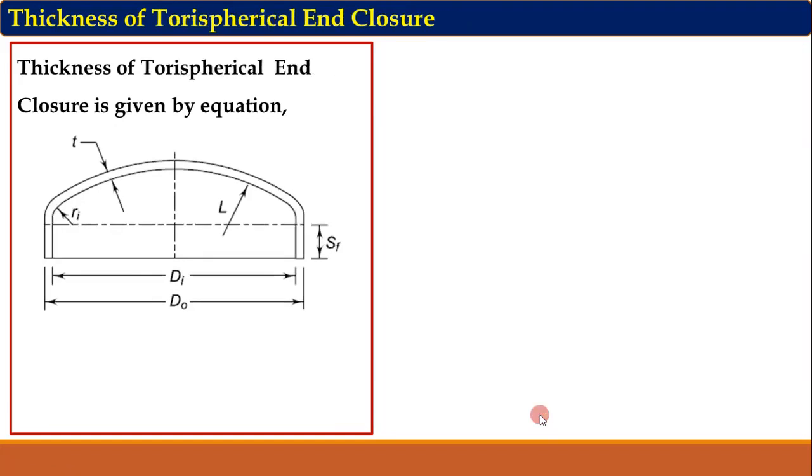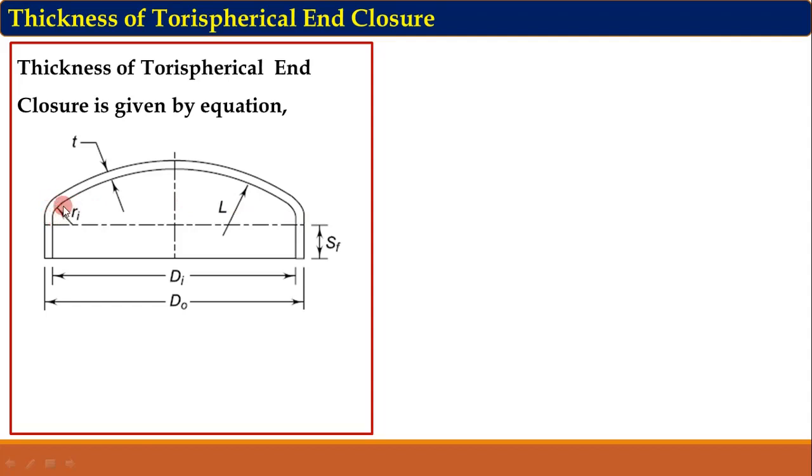Now next, thickness of torus spherical enclosure. So this is the torus spherical enclosure shape. The inner diameter and outer diameter are the same. SF is the straight side distance in the enclosure. Now if you look at this torus spherical enclosure, it has two radii of curvature. That is, this curved surface has two radii of curvature.